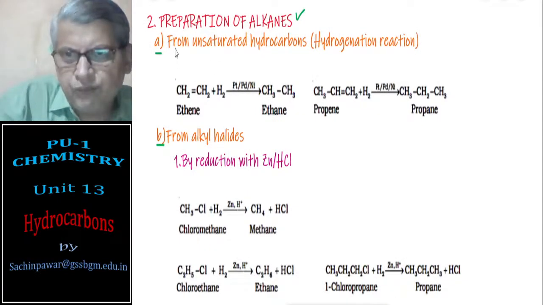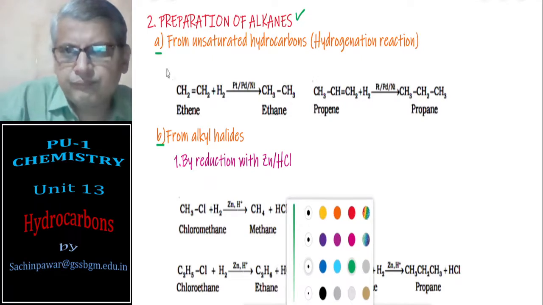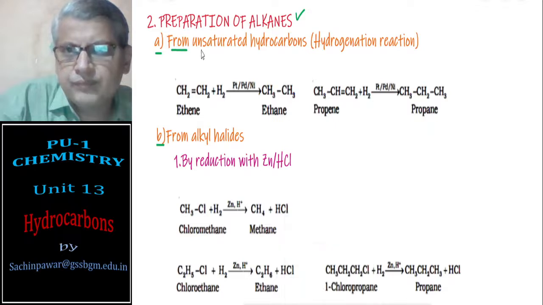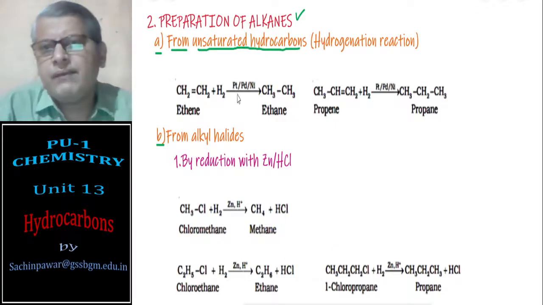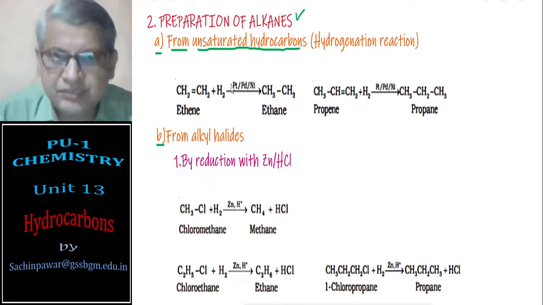First, from unsaturated hydrocarbons. When I say unsaturated hydrocarbons, either they are alkenes or they are alkynes.